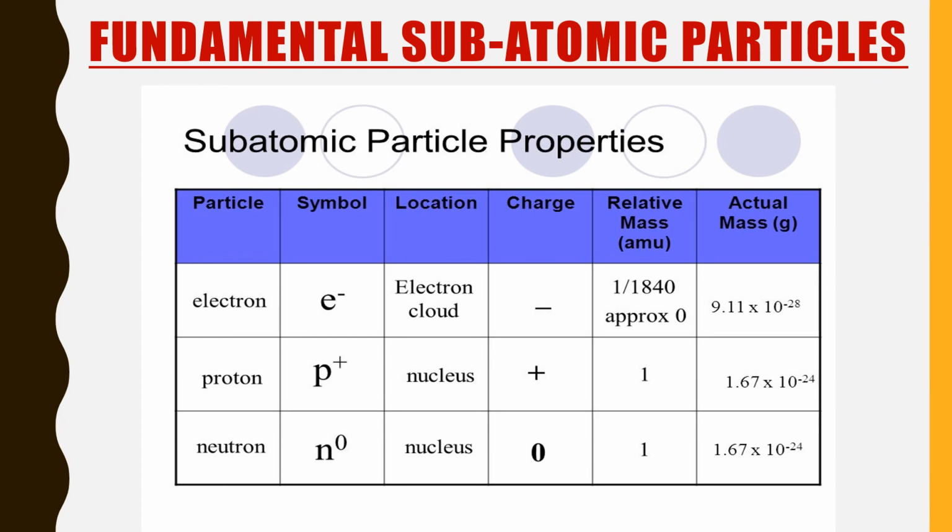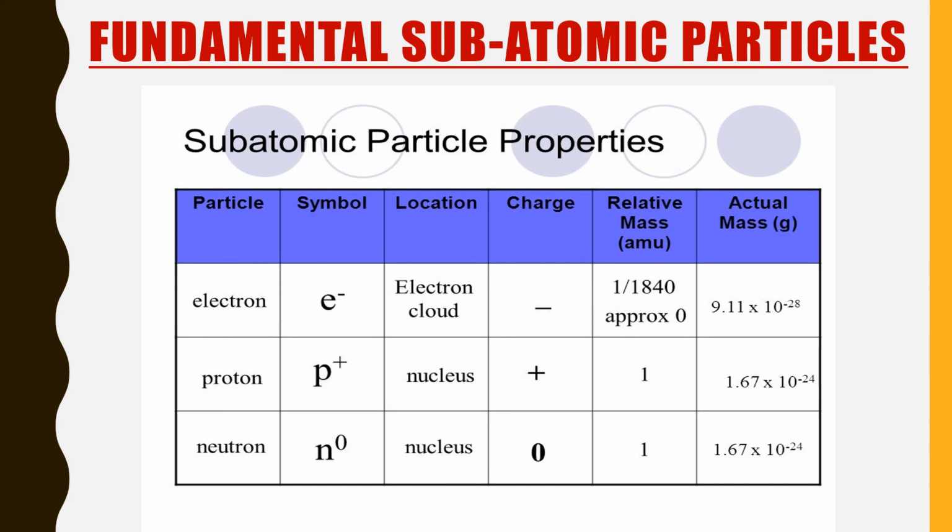For the electron, the symbol is e minus, and the location, as you know, is revolving around the nucleus. Charge is -1 and its relative mass is around 1 by 1840, that is approximately 0. The actual mass is 9.1 into 10 to the power minus 28 grams. For the proton, the symbol is p plus, the location is the nucleus, charge is +1, relative mass is 1, and the mass is 1.67 into 10 to the power minus 24 grams.